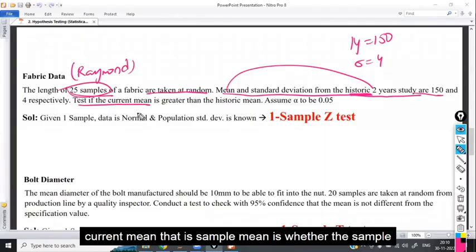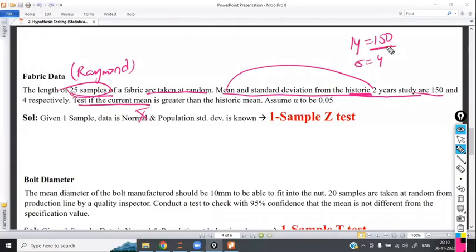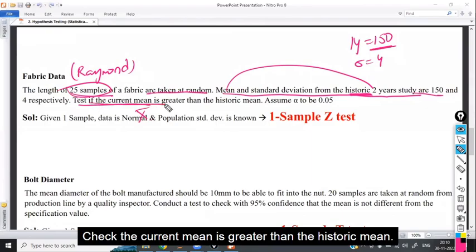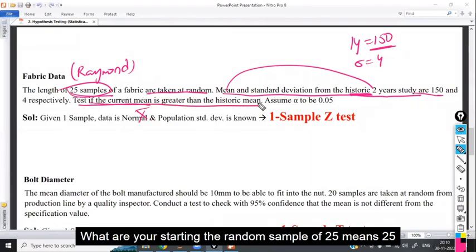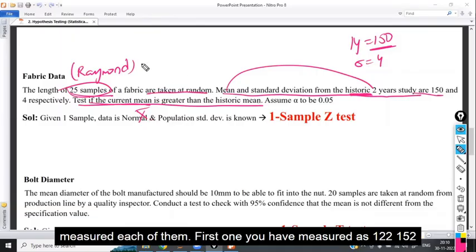Now, test the current mean, whatever the 25 samples you have selected, whether the sample mean is 150 or not, and check whether the current mean is greater than the historic mean. Whatever random sample of 25 you are selecting, you measure each of them.